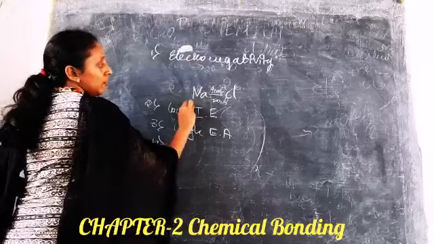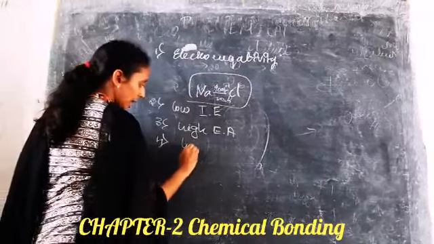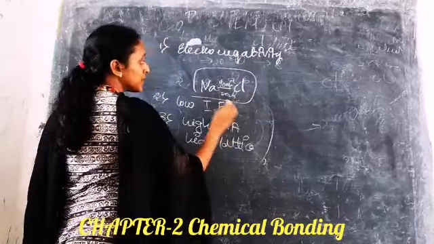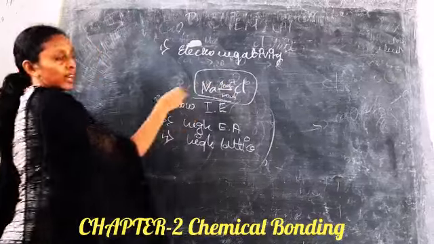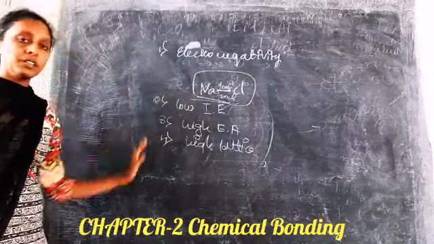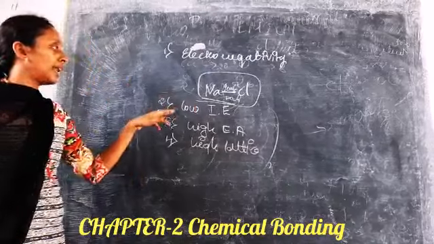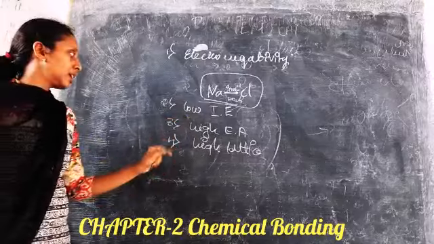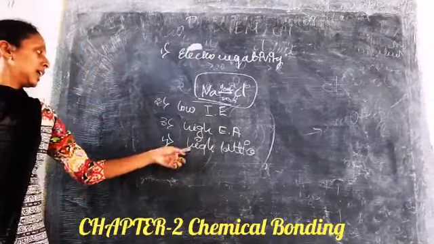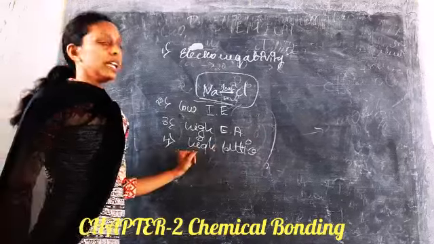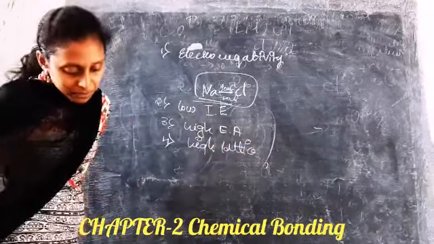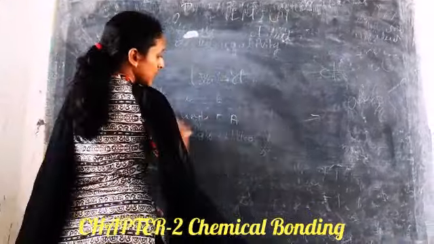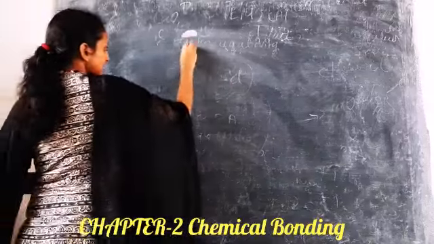For a compound, you should have a lattice energy. Lattice energy is the energy which is released in the formation of this compound by the bond called ionic bond. So these are the four causes for this electrovalent or ionic bond: first, the electronegativity; next, low ionization energy; then high electron affinity; and then high lattice energy.